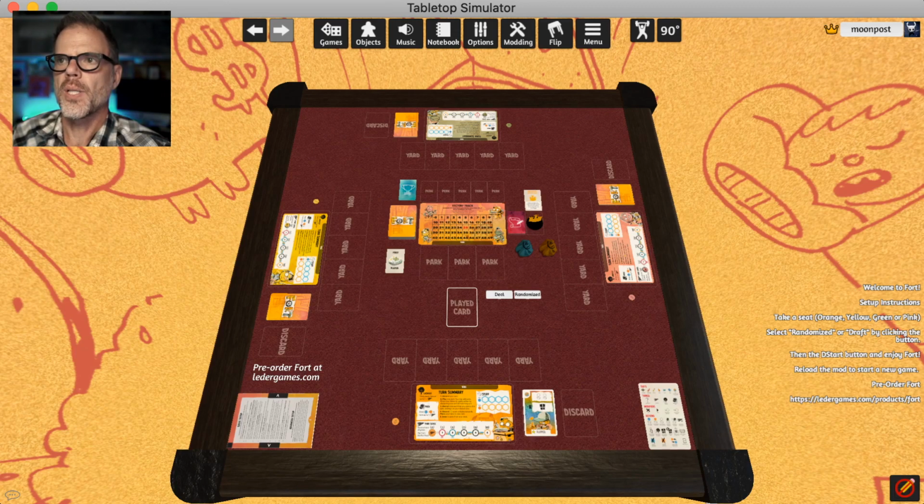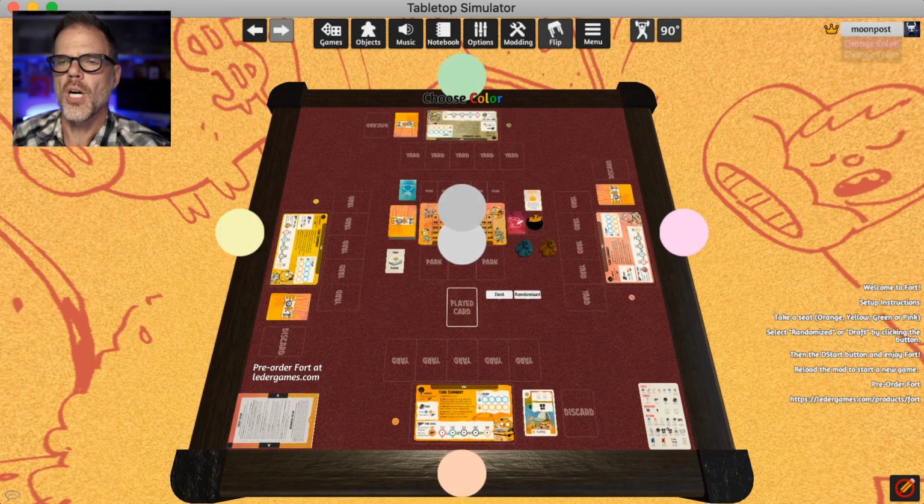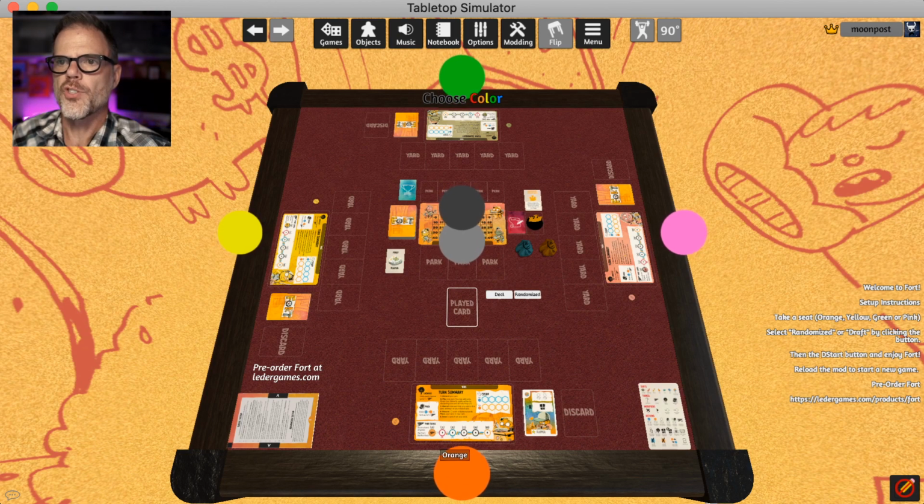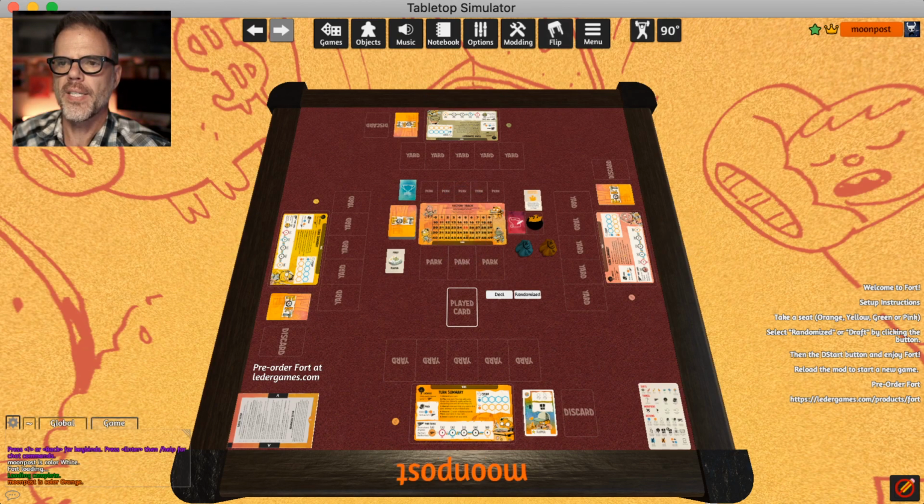So what you do is you click on your name and you say change color, and then you pick one of the colors you want to be. I'll just go ahead and pick orange here, and then you see it says my username down here at the bottom of the table. So you can see who all the players are around the table. And I'm going to go ahead and say deal. It's going to set the game up.